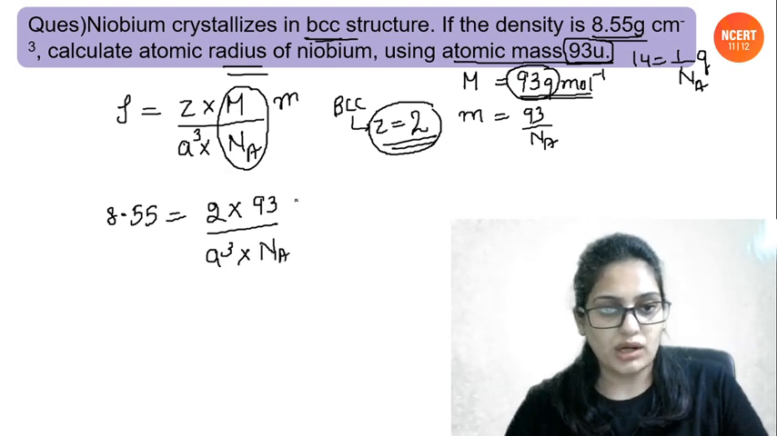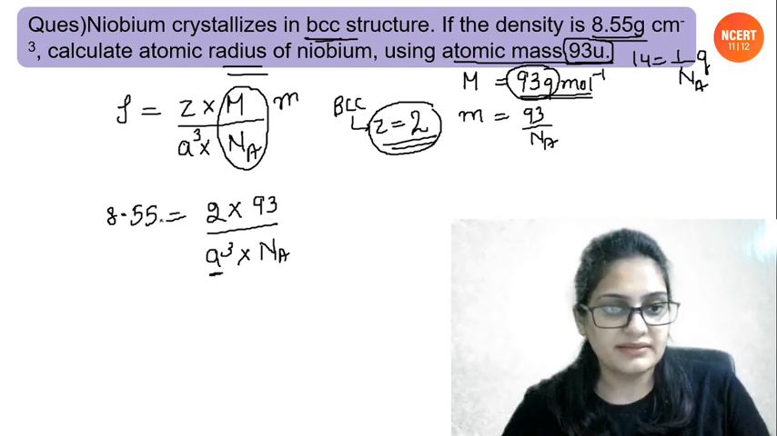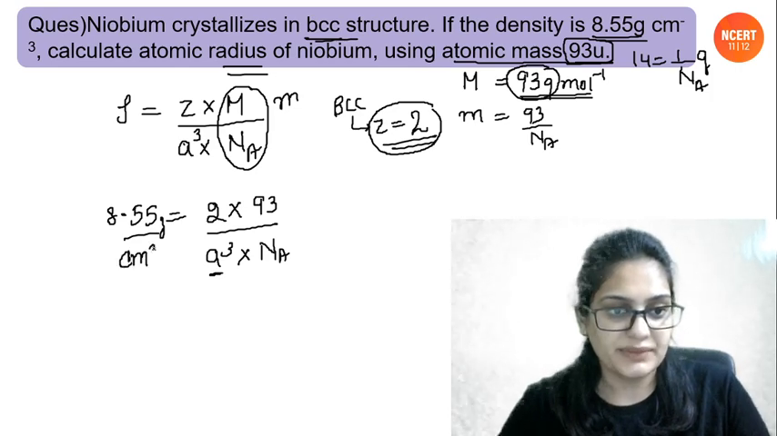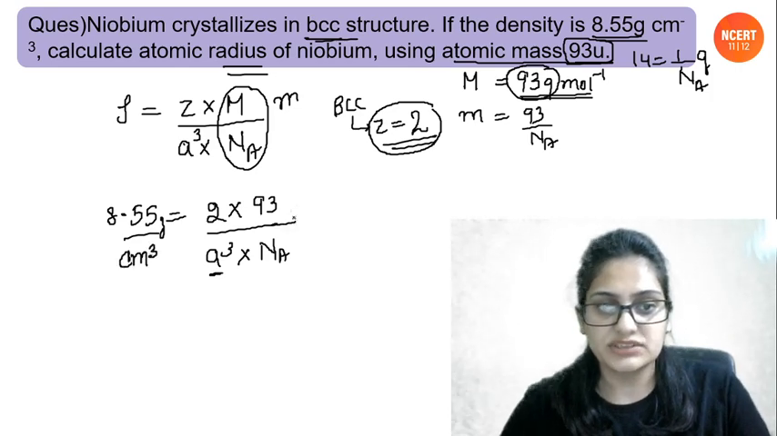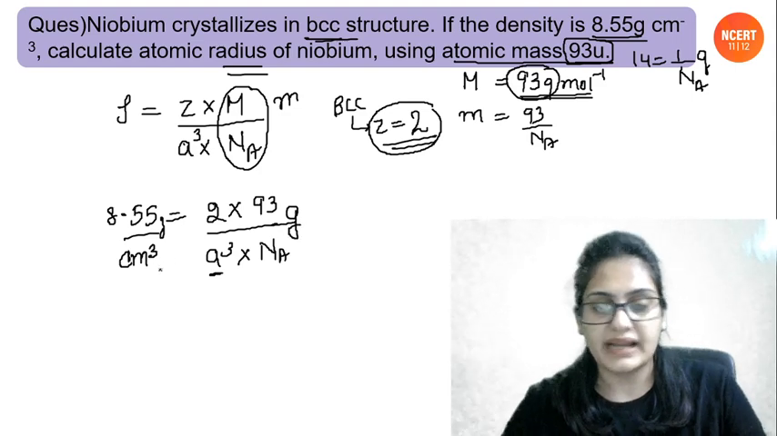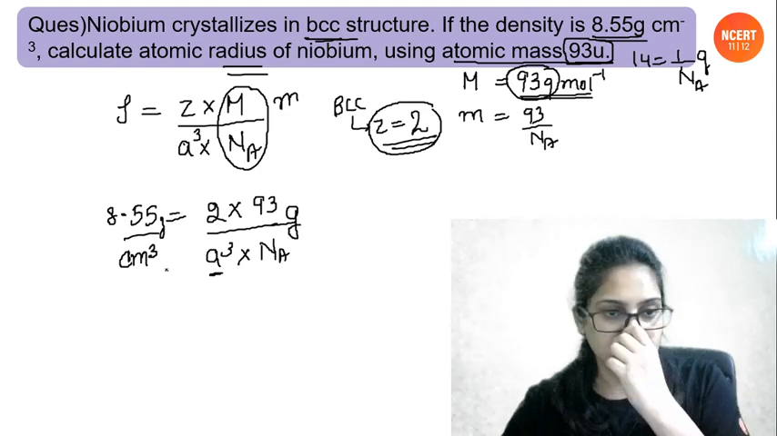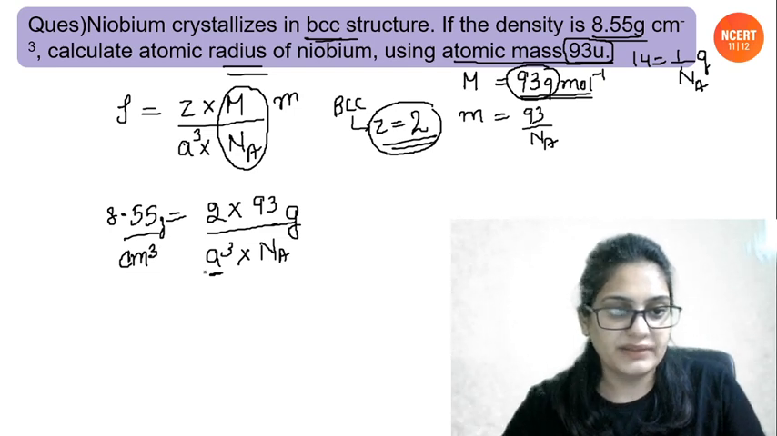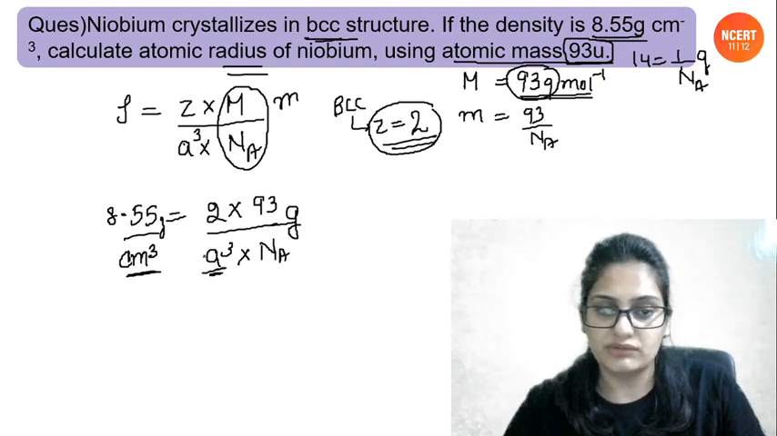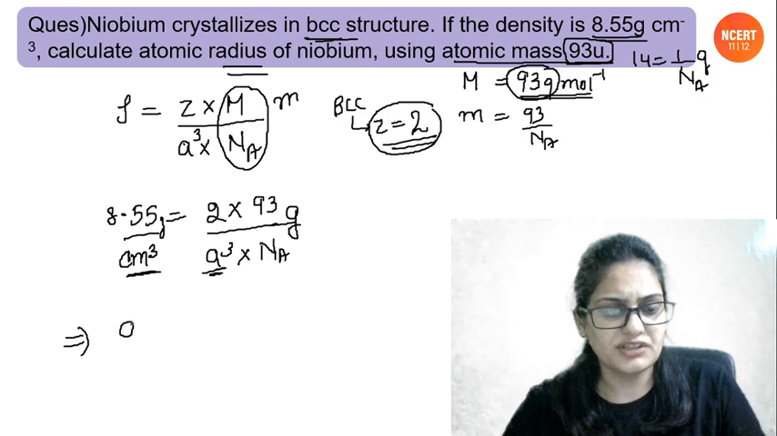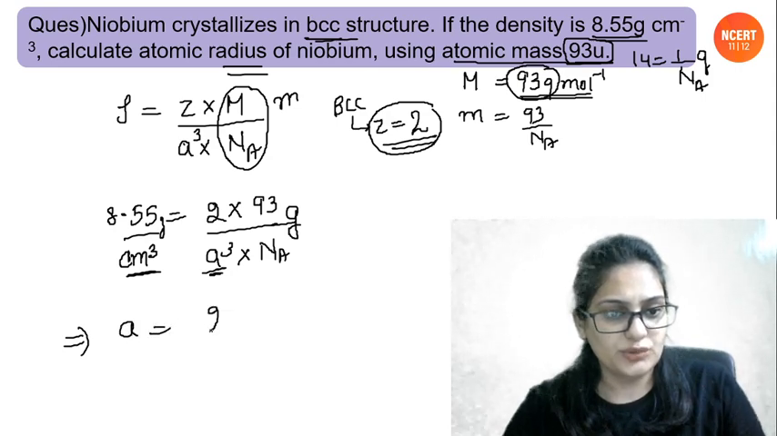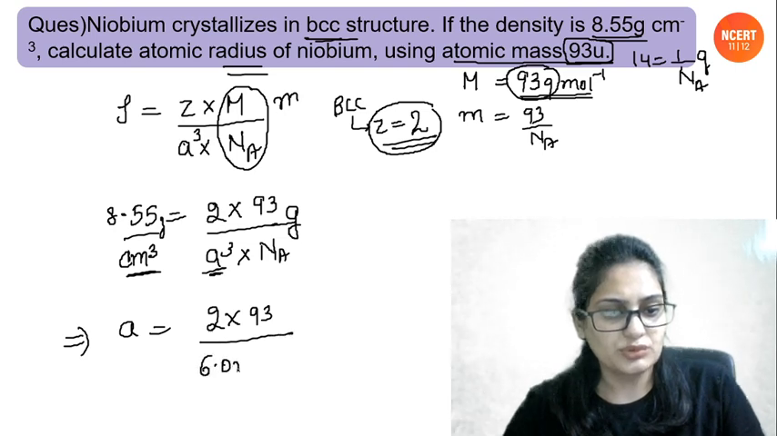So when you solve this, you'll get a, but what will be the unit of a? Since the density is in gram per centimeter cube, and this was in gram, the gram will cancel out, and you'll get a in centimeters when you solve it from here. So how much will a be? a will be 2 into 93, I will not do the calculation part, you have to do it, divided by 6.022 into 10 to the power 24. People, do it.